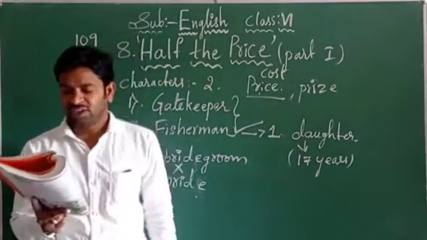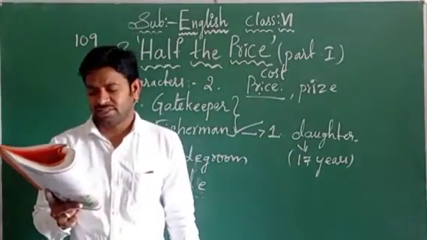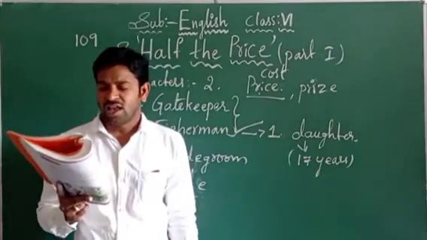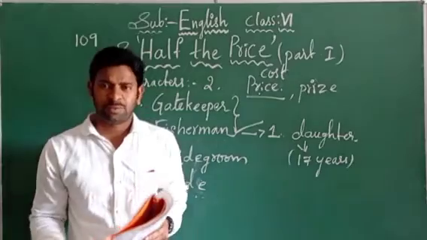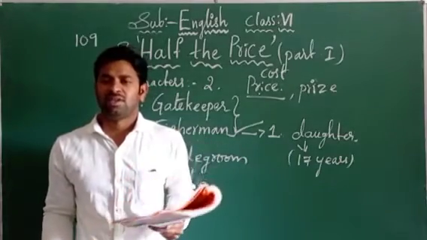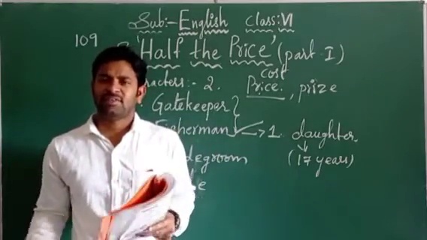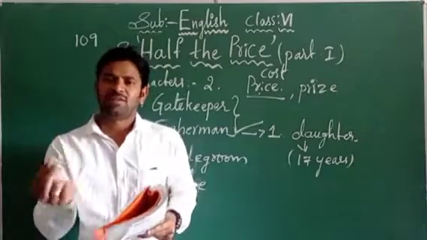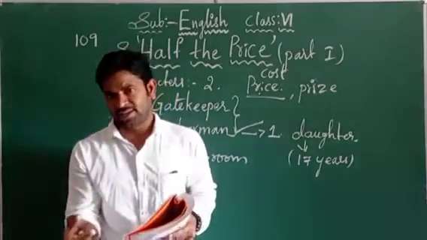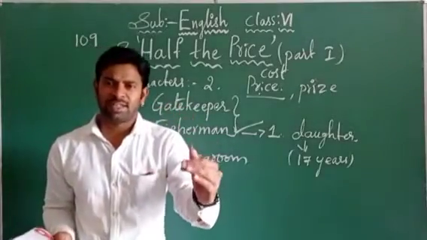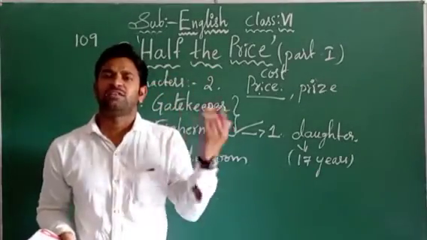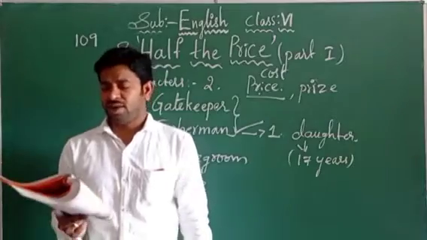Right. Now let us see here. Now the fisherman is asking, how can I do that? How can I give half of the price? Suppose the fish was given to the Raja and the Raja has given 1 rupee. We can divide that 1 rupee into 50 paise. Like that, that is the half of the price. So whatever the amount was given by the Raja, half of that amount goes to the gatekeeper.